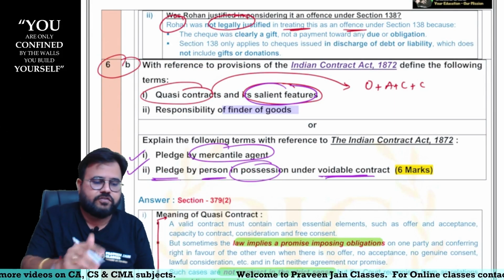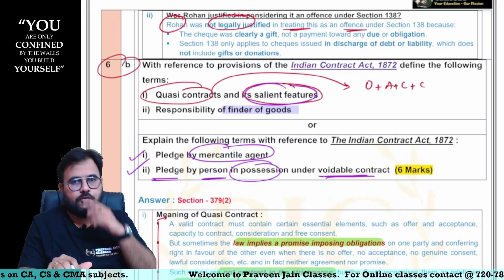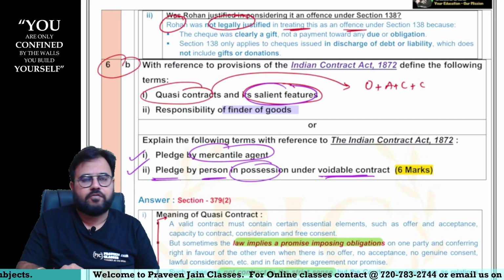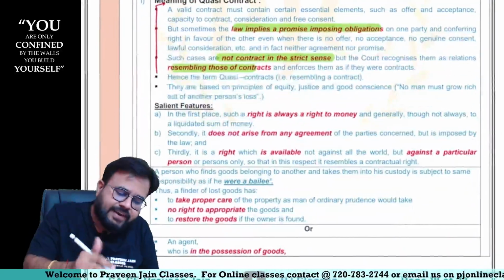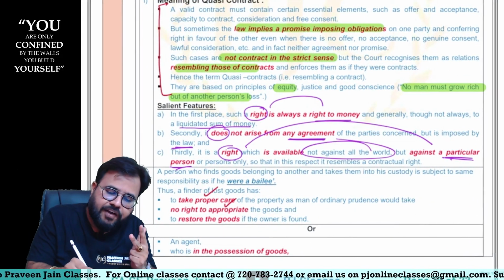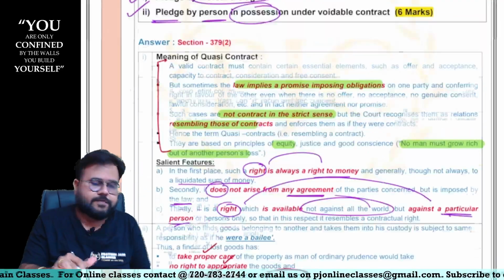In this one, one more answer is also there. Responsibilities of finder of goods. So what is the responsibility of the finder of goods? First thing is you have to take reasonable care of the goods. Second point is you should not misappropriate those goods. And third, when you find the real owner, you have to return the goods. That is the point.